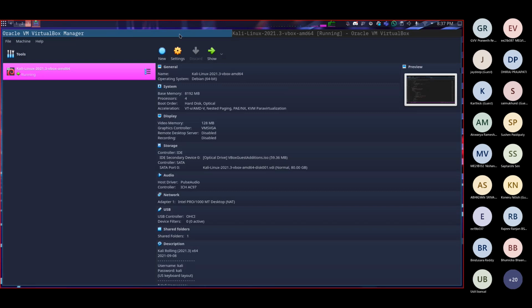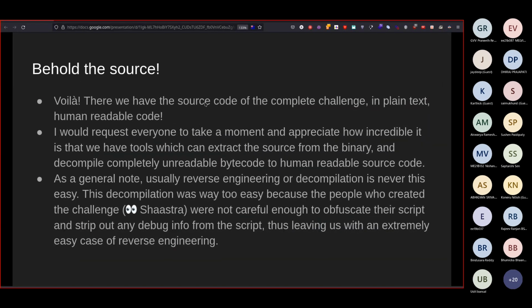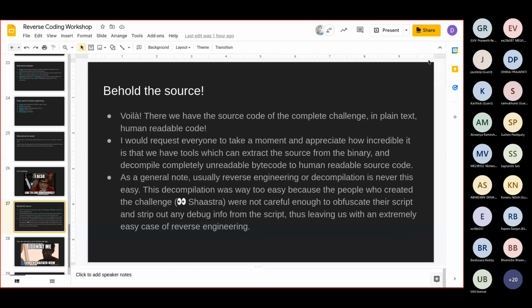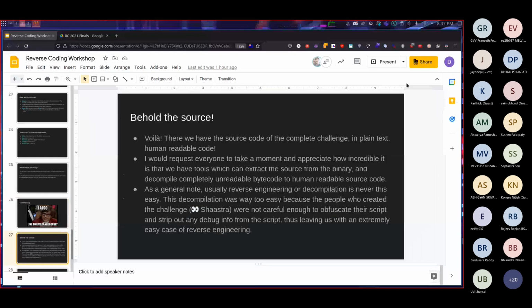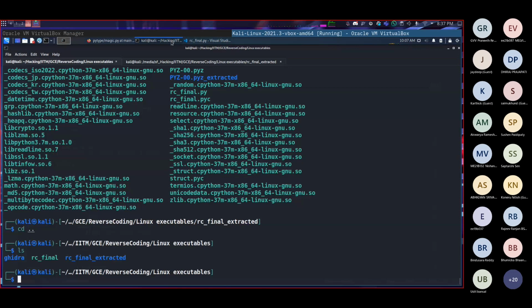So in the end, if you see what we did, we just ran three commands, to be honest. We first ran the PyInst extractor command, we got all the Python files. Then we modified a single byte in the PYC, and then we ran the uncompile command, right? Within 3 commands, we got the whole source code. Of course, you are supposed to know what those 3 commands are, but still, this is not some secure thing. Anyways, sorry, I'll close this.